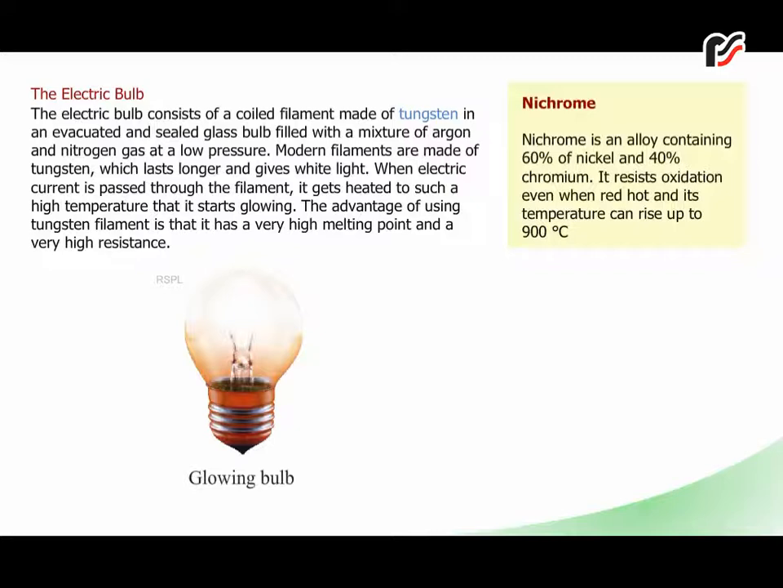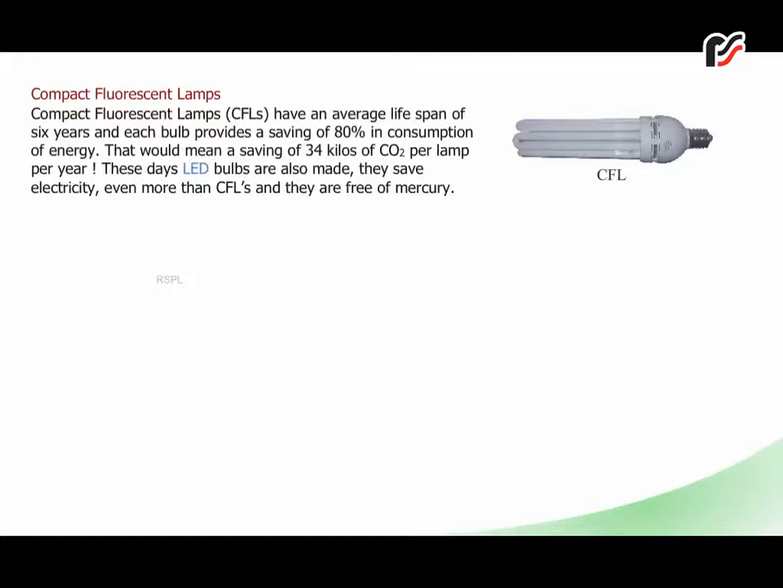Nichrome. Nichrome is an alloy containing 60% of nickel and 40% chromium. It resists oxidation even when red hot, and its temperature can rise up to 900 degrees Celsius. Compact fluorescent lamps. Compact fluorescent lamps, CFLs, have an average lifespan of 6 years, and each bulb provides a saving of 80% in consumption of energy. That would mean a saving of 34 kilos of CO2 per lamp per year. These days, LED bulbs are also made. They save electricity even more than CFLs, and they are free of mercury.